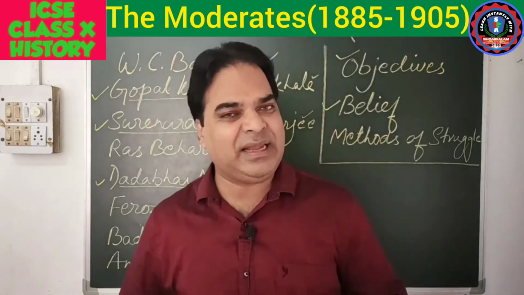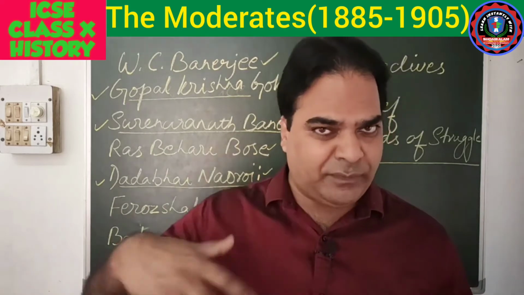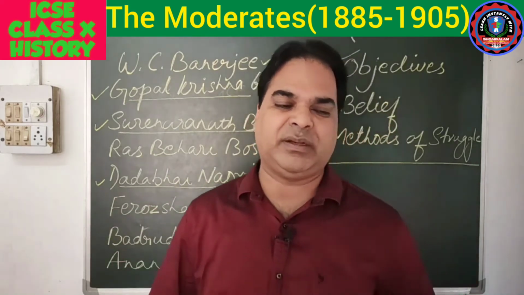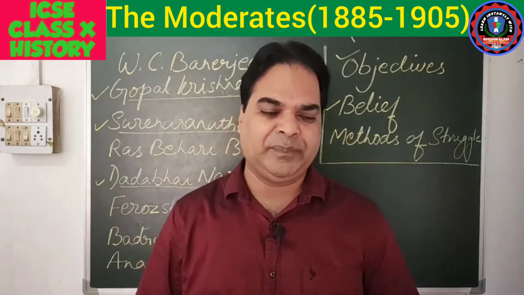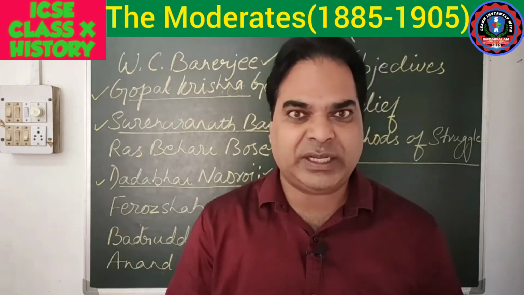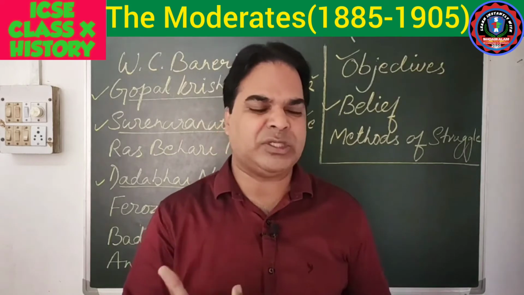So when the Indian National Congress was formed in the year 1885, my dear, the aim of its founders was not to oppose the British government. Their aim was not to oppose the British government. So they described themselves as cautious reformers. They wanted to reform silently. They wanted to bring reformation cautiously.